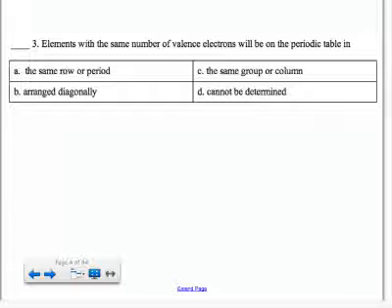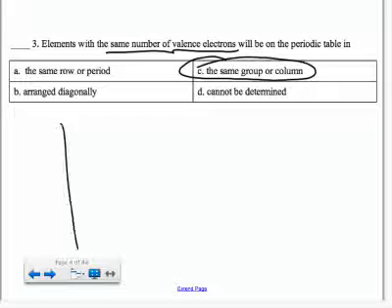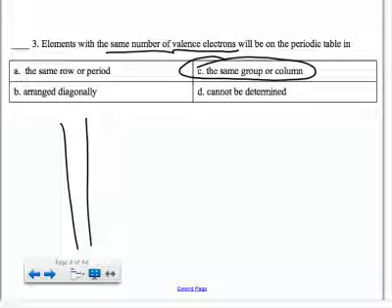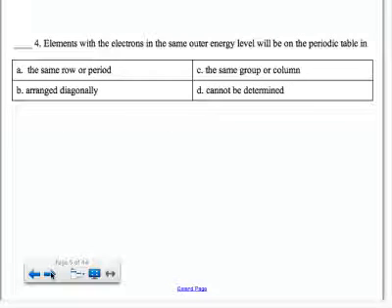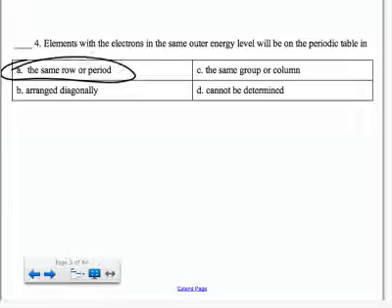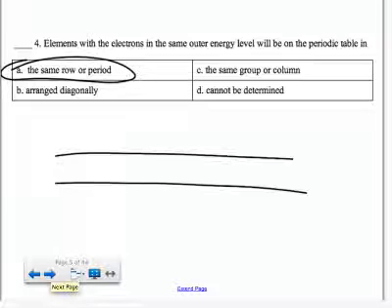Okay, the valence electrons. If the valence electrons are the same, those elements will be in the same group or column. That's going up and down. That's how they're grouped. They're grouped in columns by the number of valence electrons. So the number of valence electrons is based on the column or group. The energy level that those electrons are in is based on the row going across.